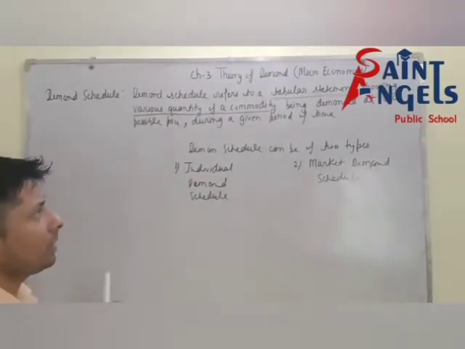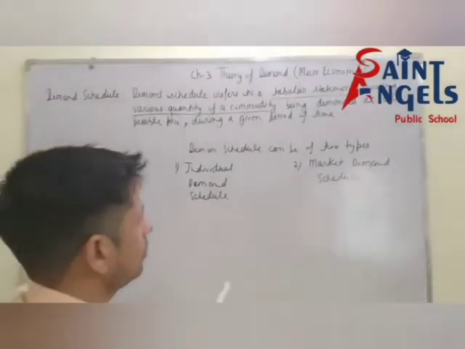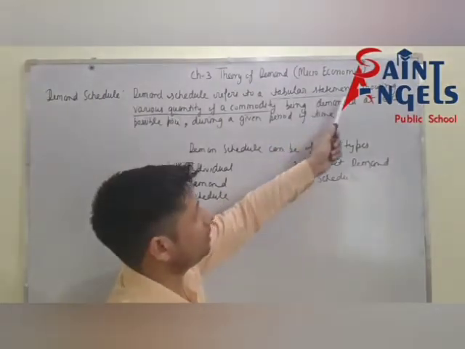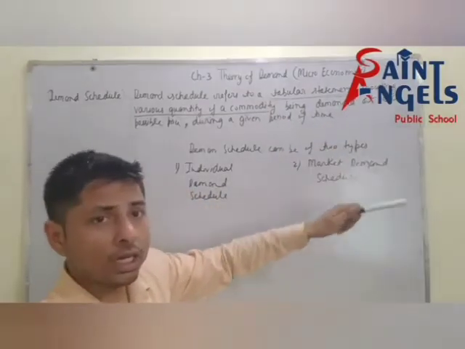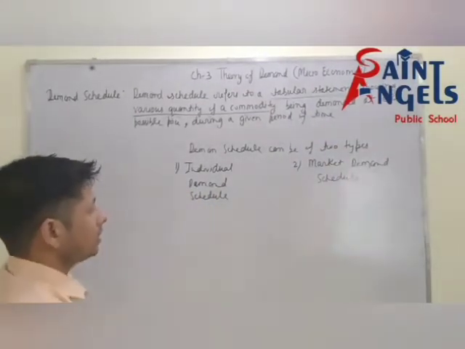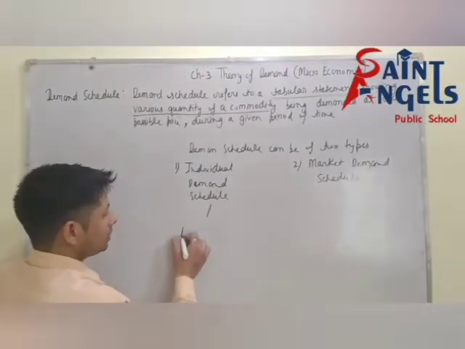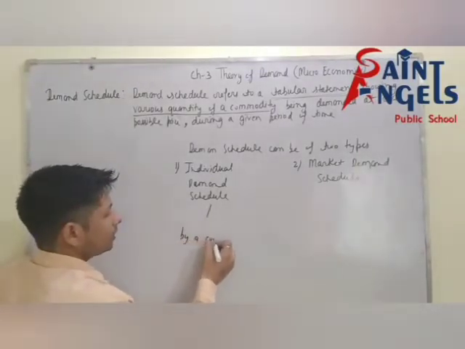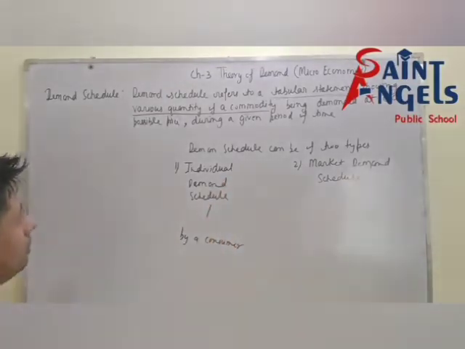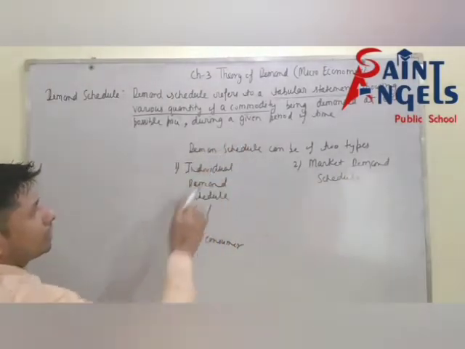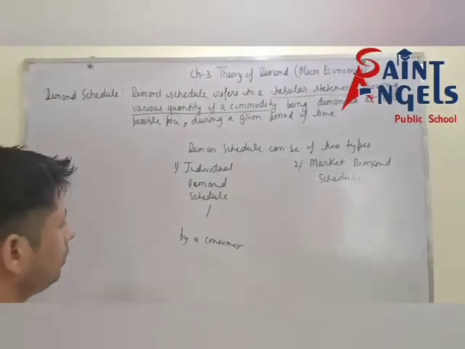You will write here "by a consumer" at each possible price during a given period of time. I hope all of you have understood.